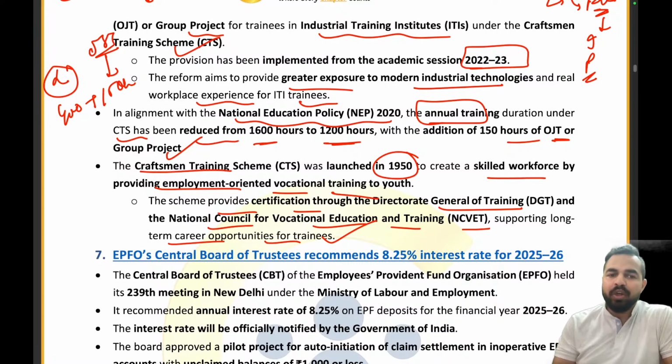So my dear friends, that is what we need to understand here, right? We are providing the certification through the DGT and the National Council for Vocational Education and Training, which supports long-term career opportunities for the trainees, providing them the learning as well as the practical exposure. Clear? From which academic session are we having this in the ruling? That is 2022 to 2023. Absolutely right. We are aligning it with the National Education Policy, and we are reducing the number of hours from 1600 hours to 1200 hours with the addition of 150 hours of OJT or the group project. This is the right answer.